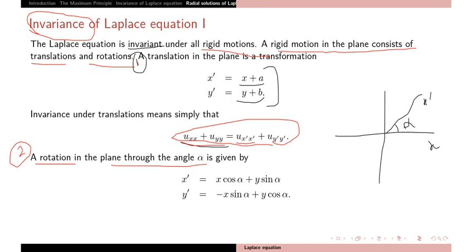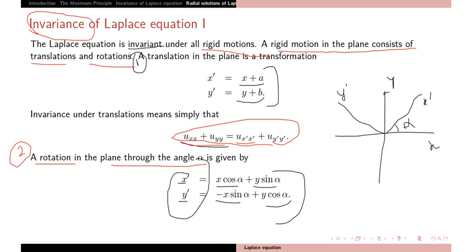This is the y axis and this is my new axis y dash. You can easily prove that x dash equals x cos alpha plus y sin alpha, and y dash equals minus x sin alpha plus y cos alpha. So in the new coordinate system, you write a point x dash, y dash in terms of x and y. These are just simple transformations that you have studied in elementary geometry.